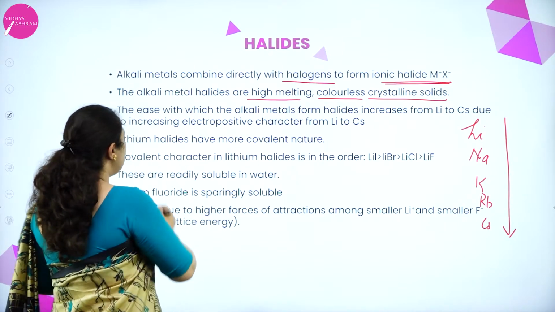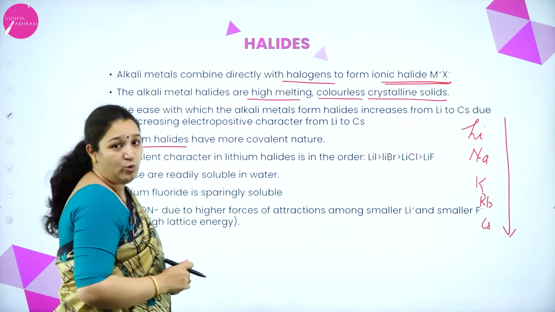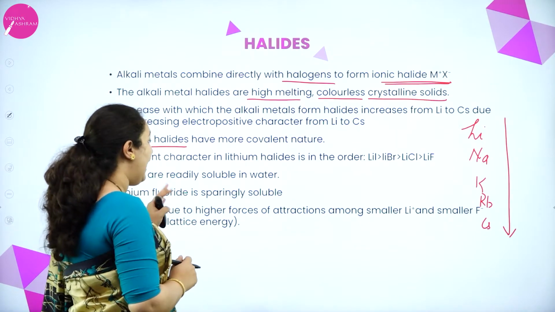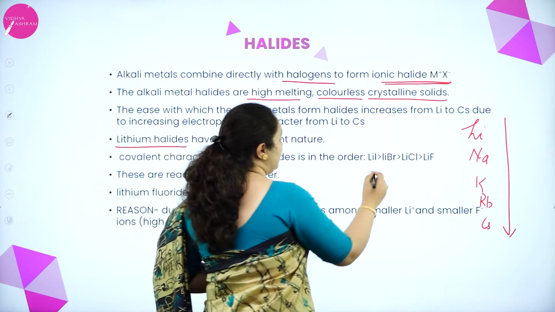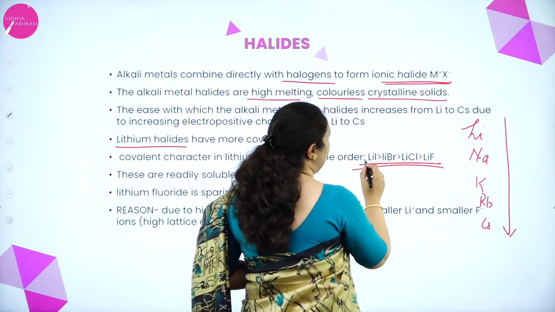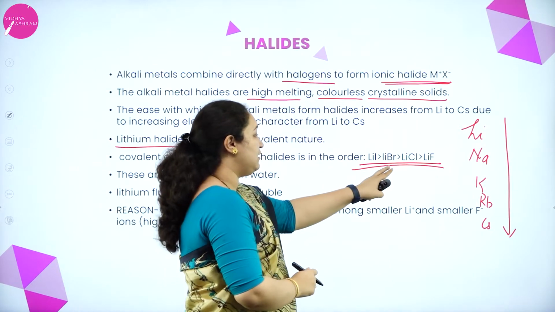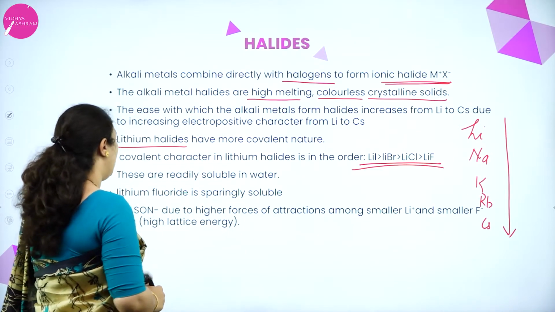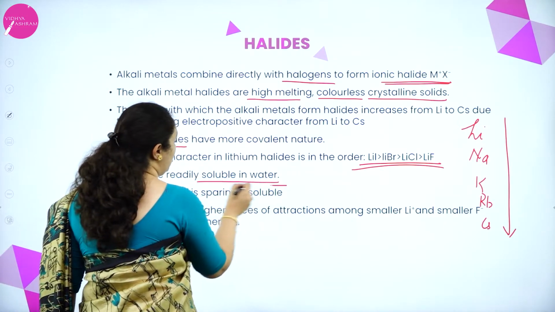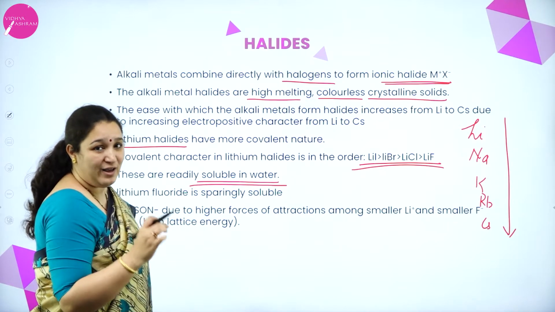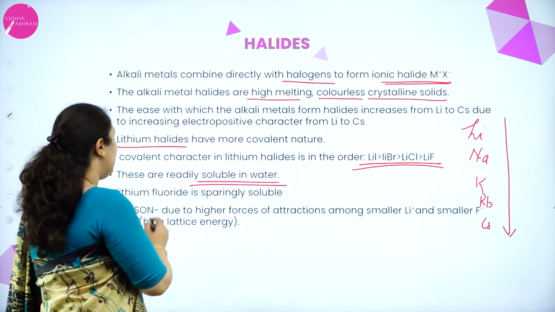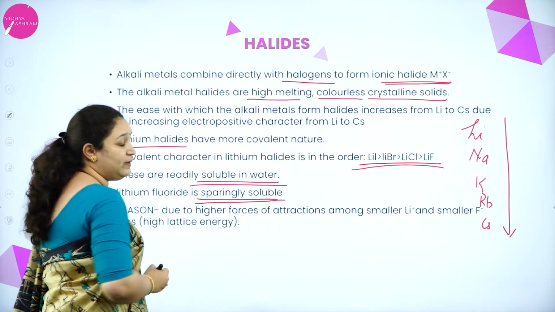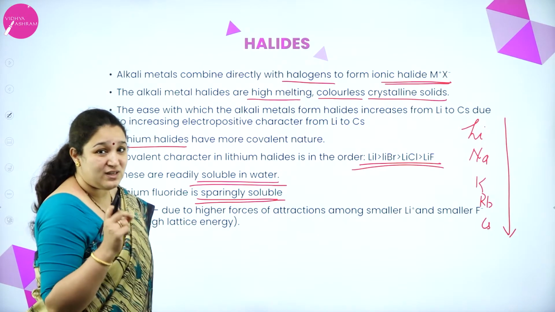Also, as I told you, lithium halides are more covalent in nature than ionic, and the covalent character is in the order: lithium iodide is the highest, then lithium bromide, then lithium chloride, and then lithium fluoride. The ionic halides are readily soluble in water, whereas lithium fluoride is sparingly soluble in water, and I told you the reason already.